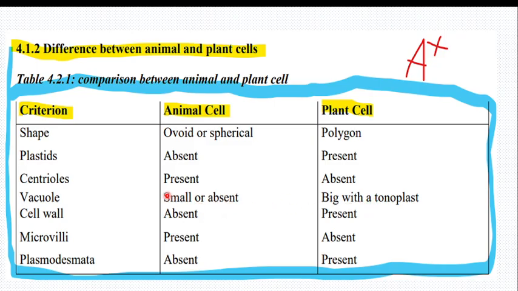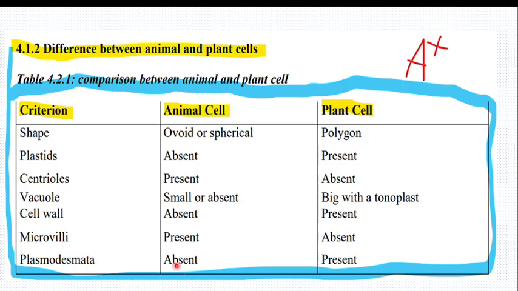In some cases animal cells have a very small vacuole, but for plant cells it is always there and big, surrounded by the tonoplast. Animal cells have no cell wall, but plant cells have a cell wall. Microvilli are present in animal cells but absent in plant cells.